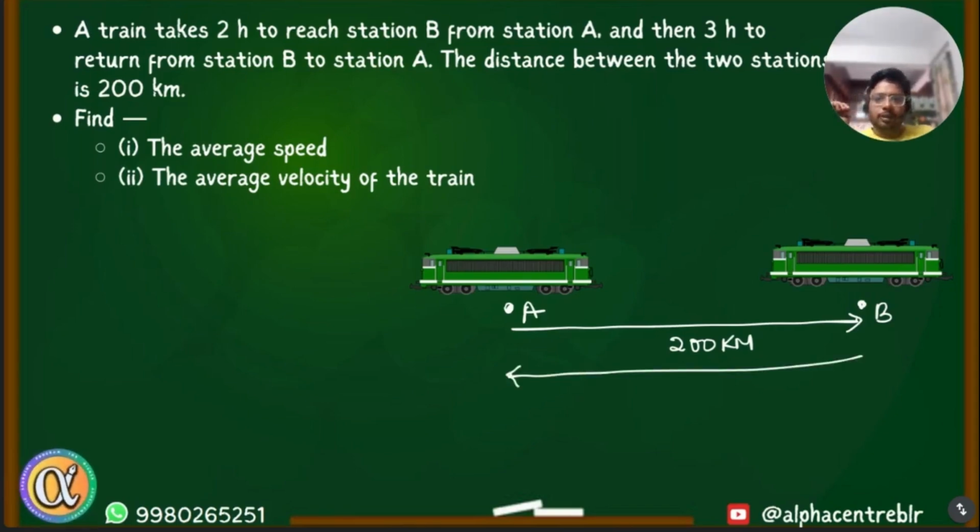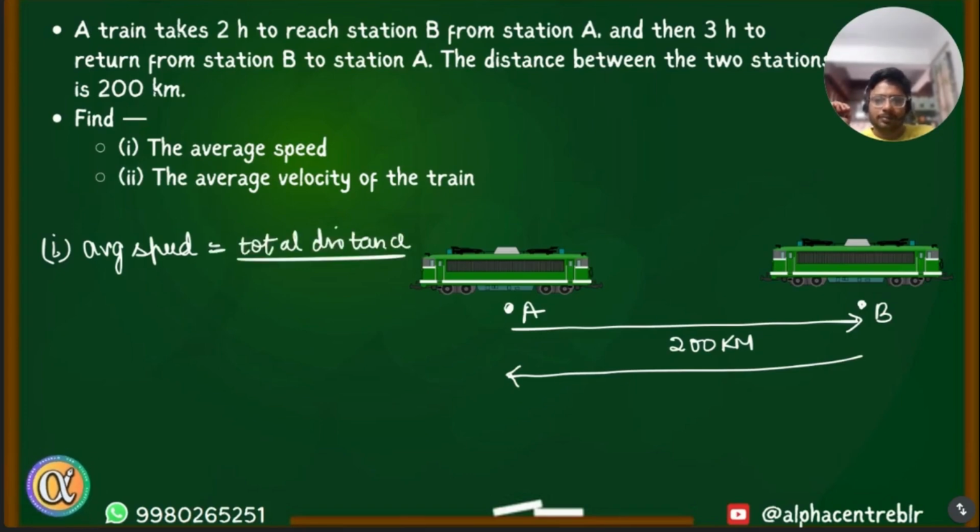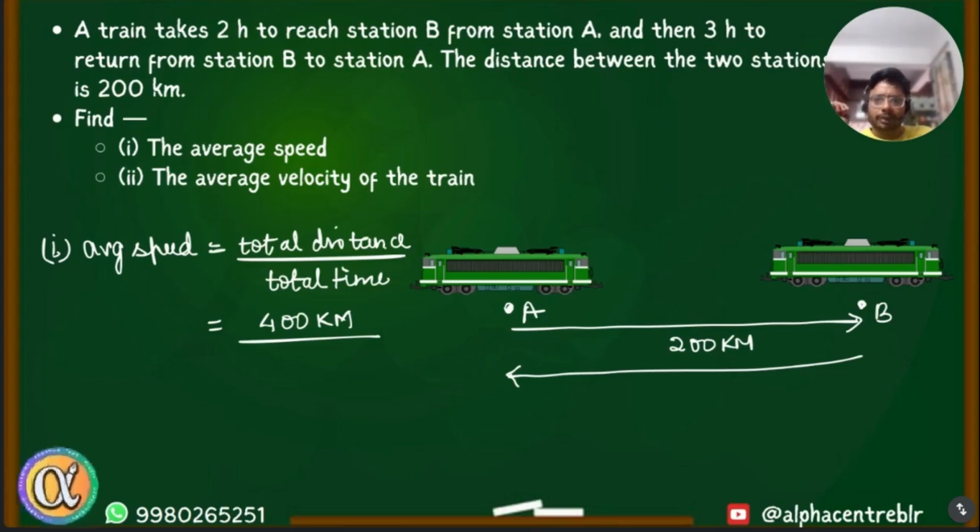So for the first part, average speed is, okay, for speed we do total distance divided by total time. All right, so total distance, Vanshika? 400 kilometers. And total time is 3 hours plus 2 hours, so 5 hours. Okay, therefore that is equal to 80 kilometers per hour. Very good.